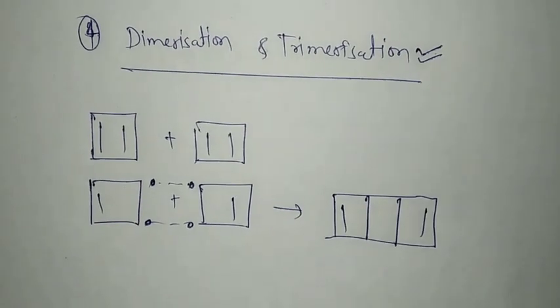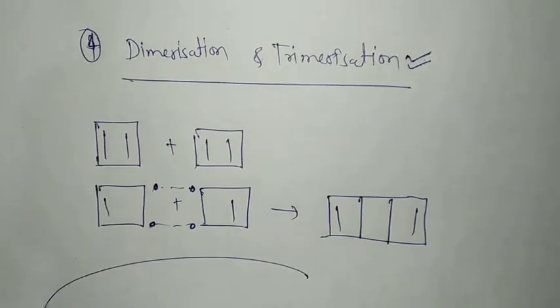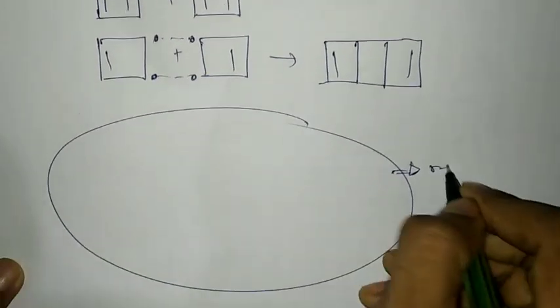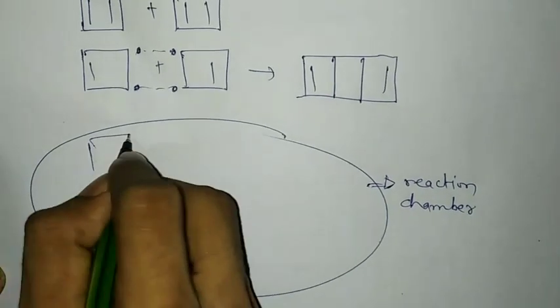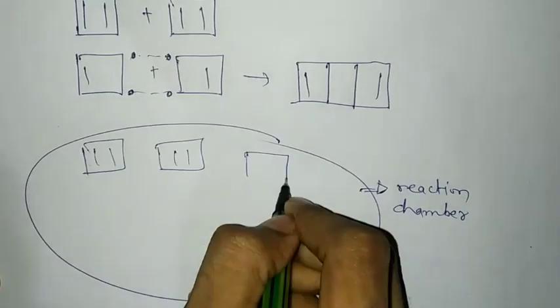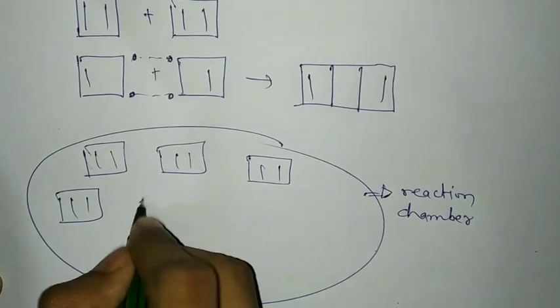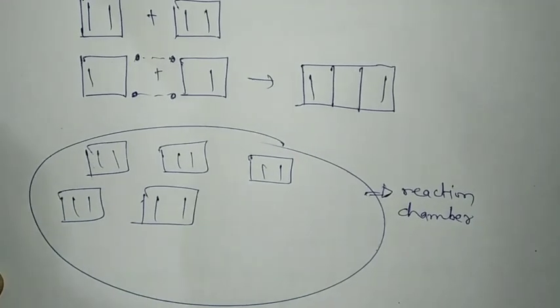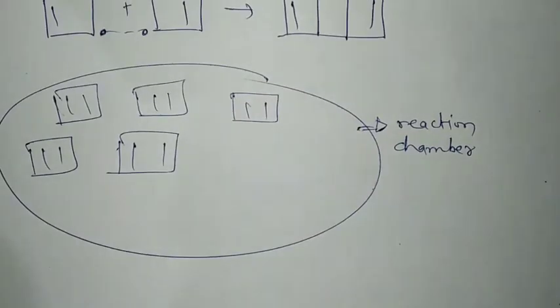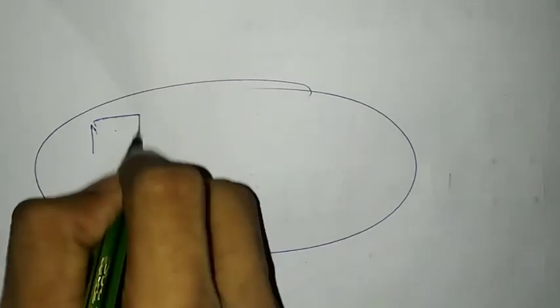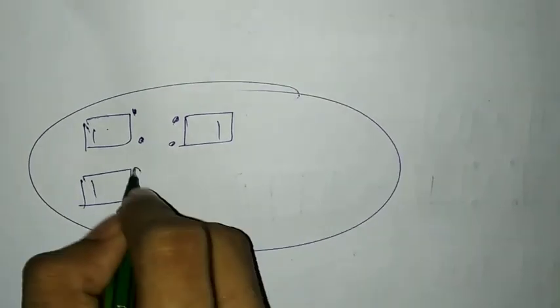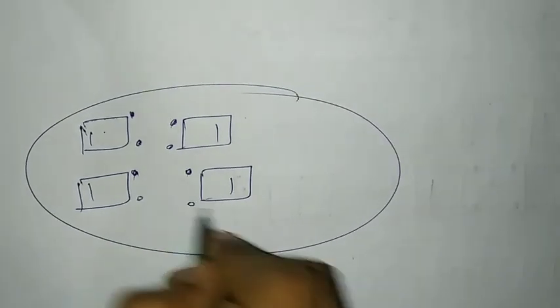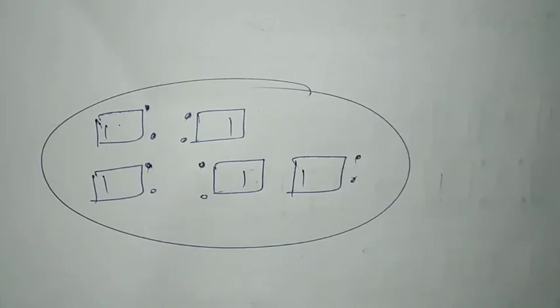Now here you can imagine the same thing, that reaction chamber. It is very helpful to imagine a reaction chamber. In the reaction chamber there will be too many molecules of cyclobutadiene, each with 2 free radicals and 1 pi bond, like this.